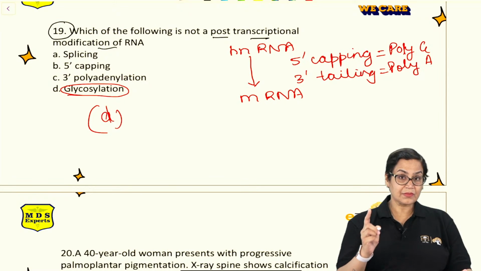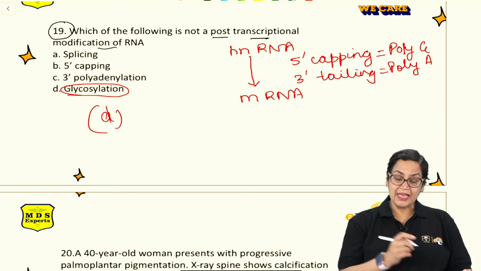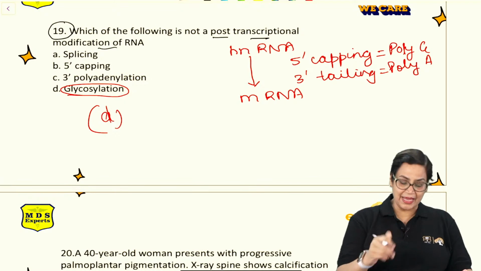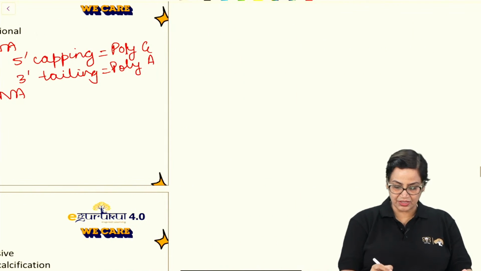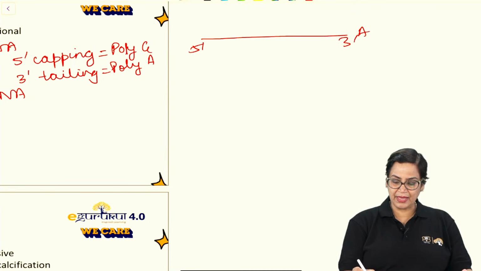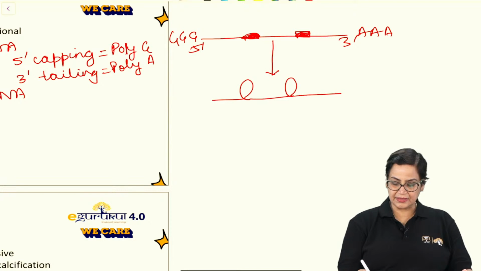Okay? Poly A is there and then it undergoes splicing. I'll just show you the structure. It's like this. 5', 3'. At the 3' end poly A will be added and here GGG will be added. And say this is the intron. And it will be like this.